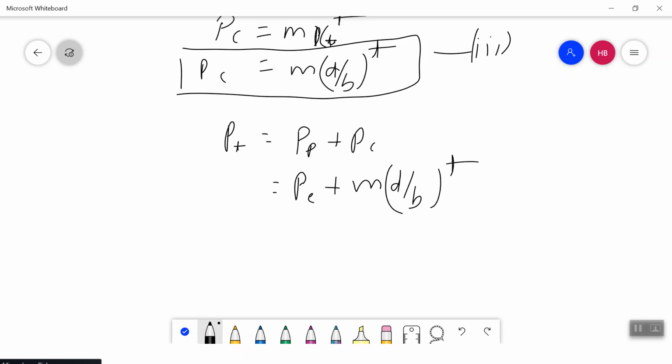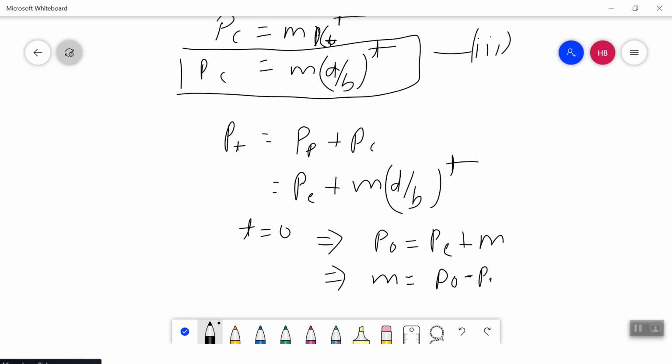Now I want to remove M from here, so I want to find the value of M. Let's take t equal to 0. If I put t equal to 0, that means it will become P_0, the price at time 0, equal to P_E plus M, because (d by b) to the power 0 will become 1. So now my M will be nothing but P_0 minus P_E.